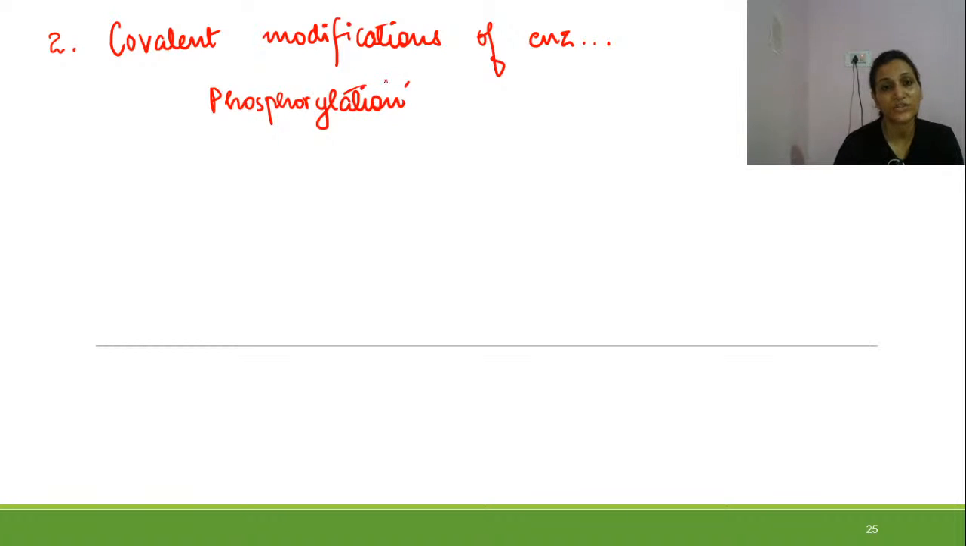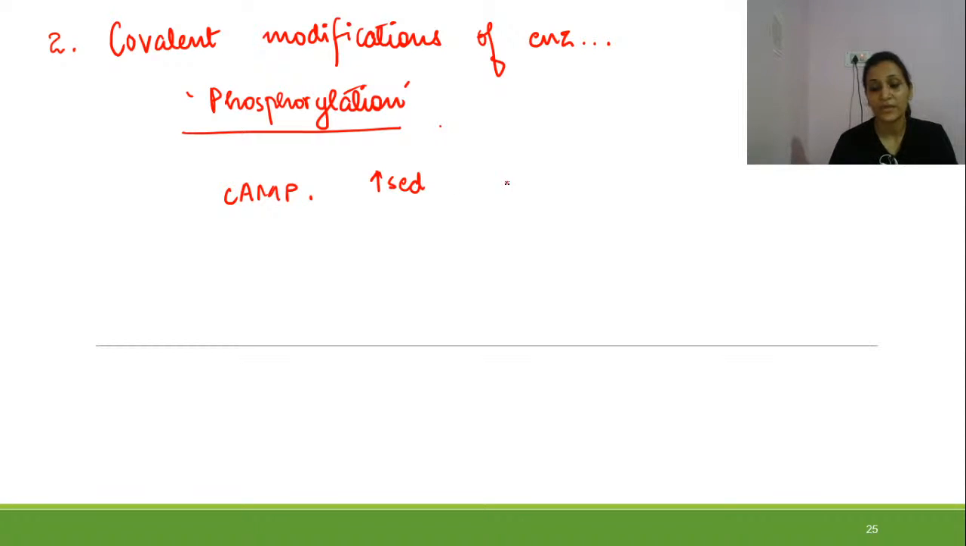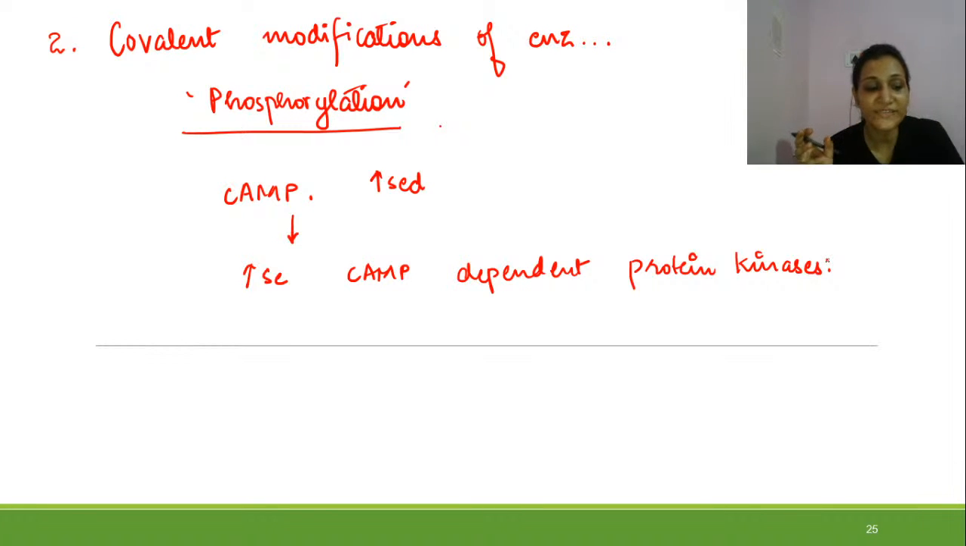Phosphorylation reaction. Now, what happens is that whenever cyclic AMP is in high amount, it will induce and increase the amount of cyclic AMP dependent protein kinases, and then phosphorylate the key enzyme.